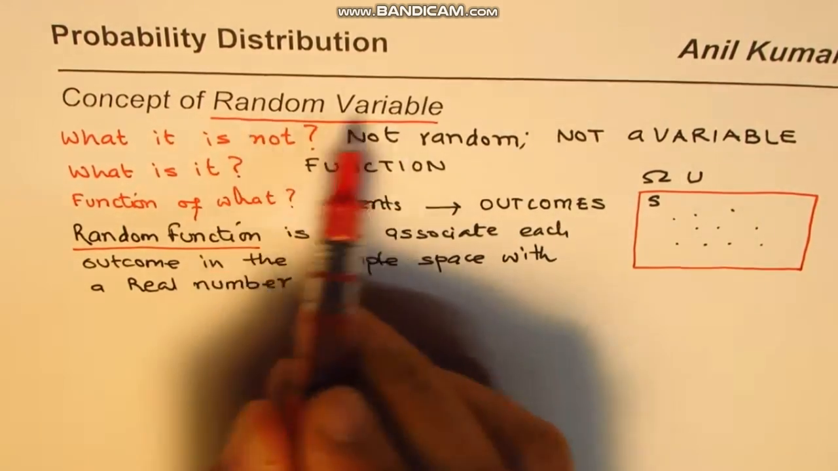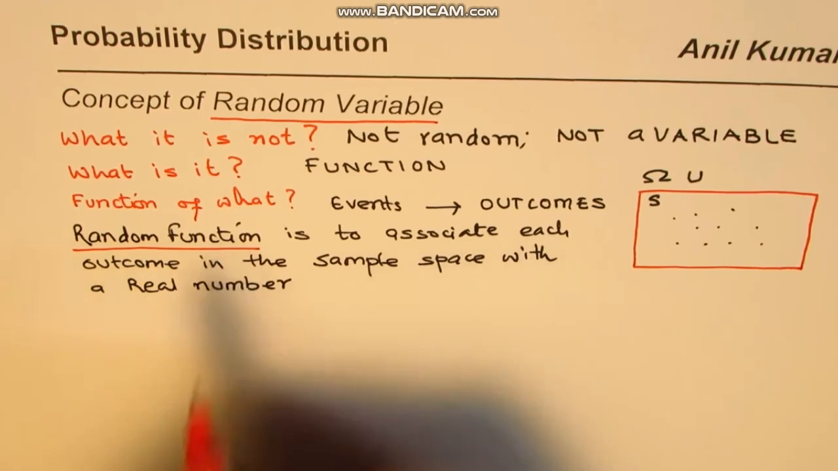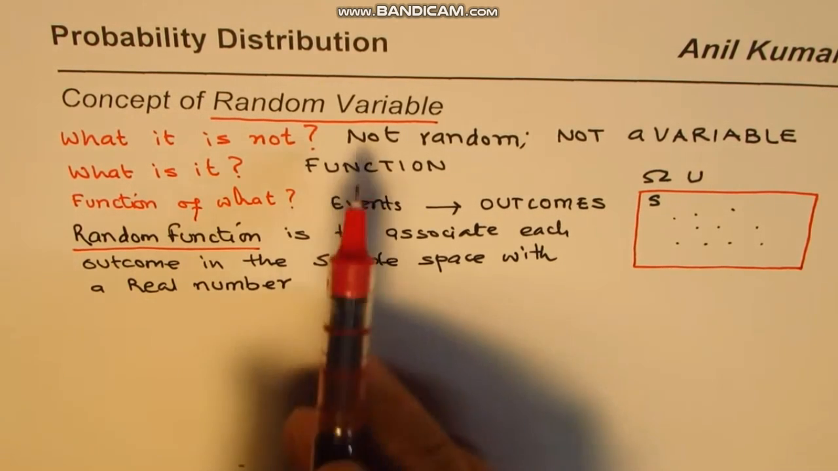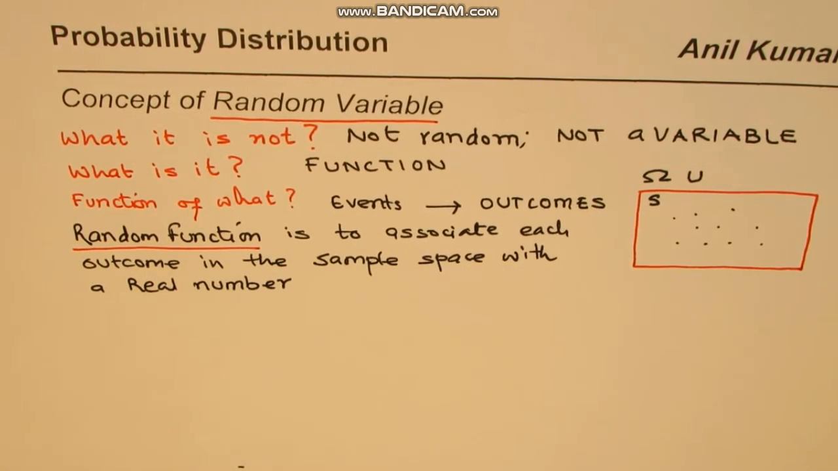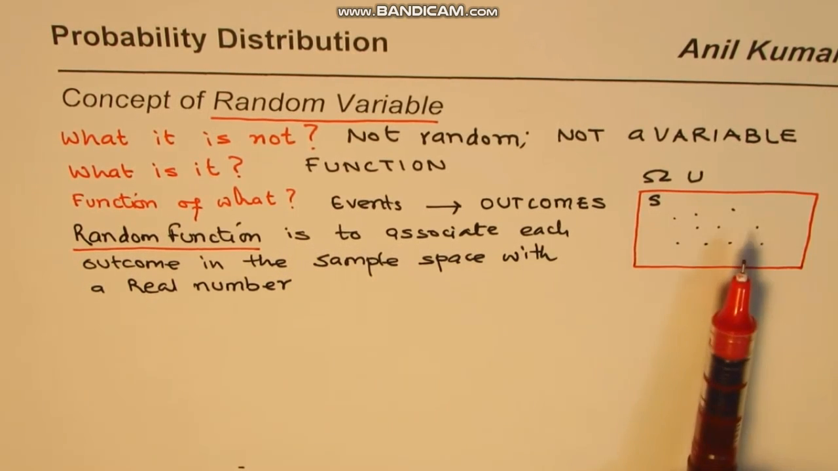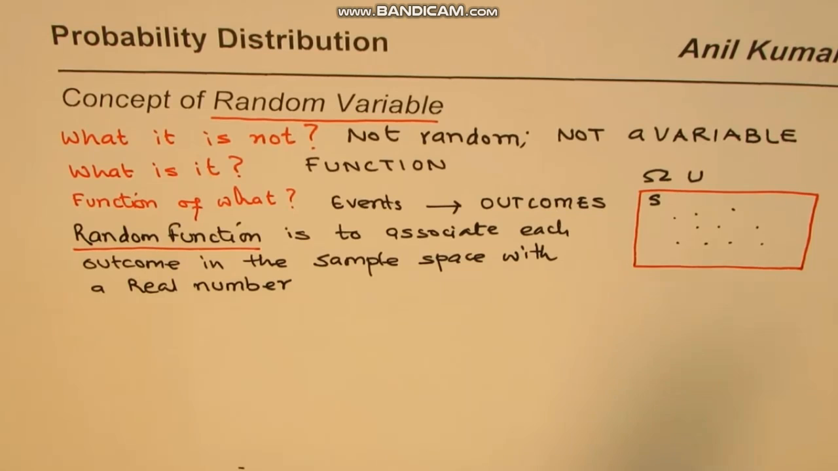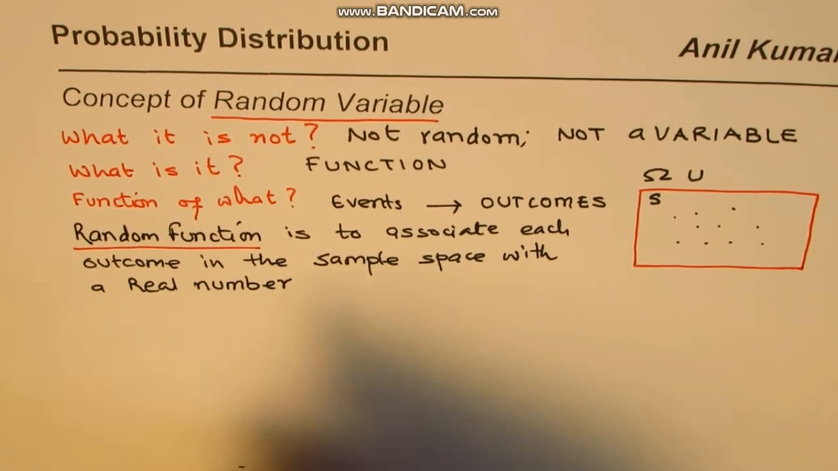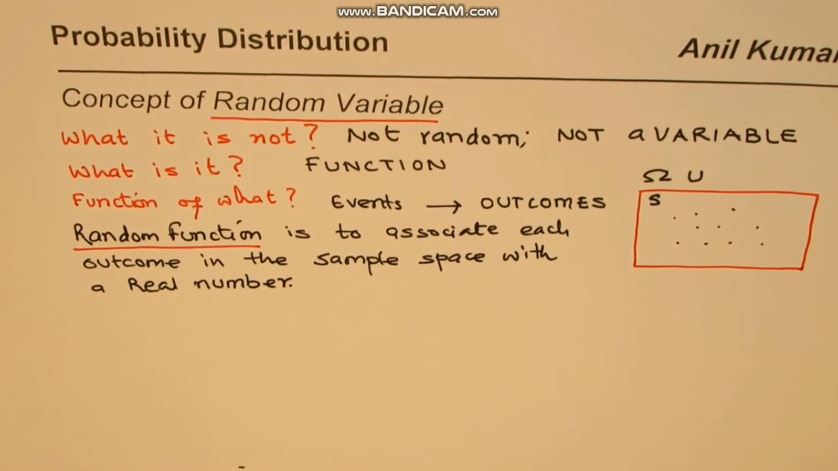We are calling it a random function to understand it, and then we just switch over from function to variable whenever required. So a random function is to associate each outcome in the sample space with a real number. That is how we create a function. Let me give you a concrete example. Let's talk about an example now.